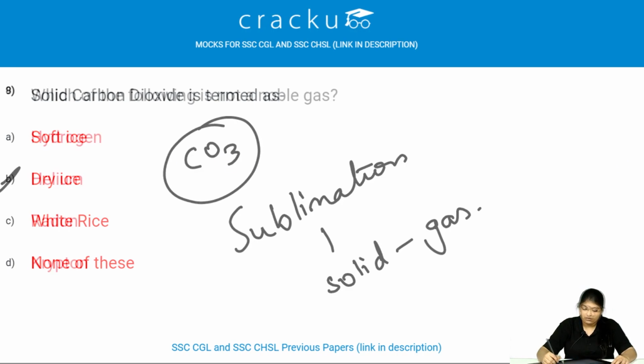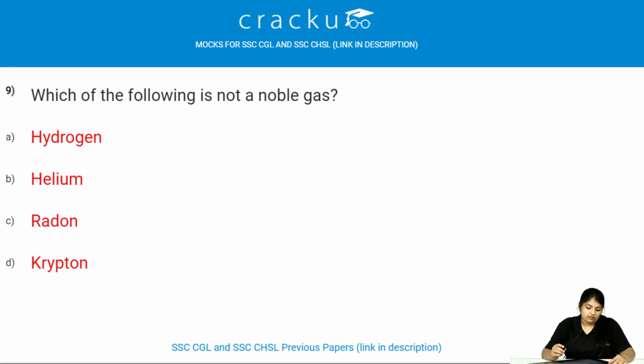Let's see the next one. Which of the following is not a noble gas? I'm going to give you the list of noble gases now.